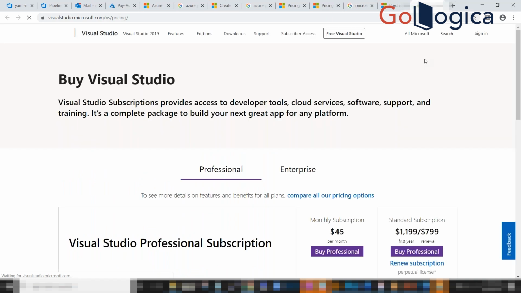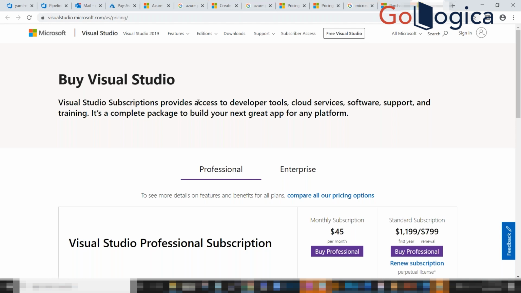it's getting loaded. See, this one is purely for corporates. Suppose you're working for IBM, they might have around 2 lakh employees. If you want to purchase an Azure account for each person, it's more expensive.